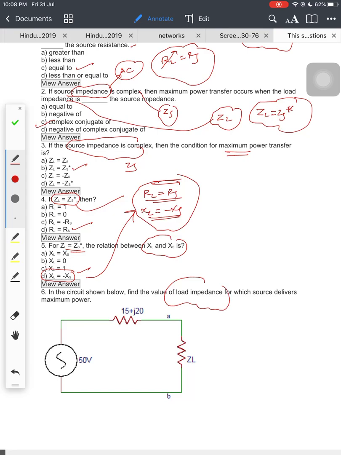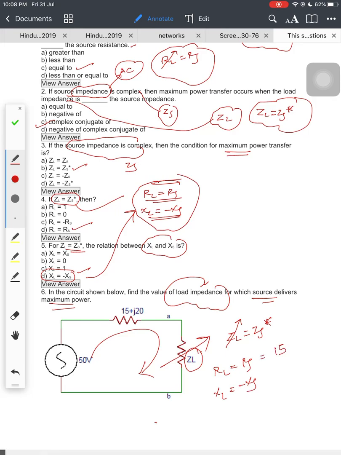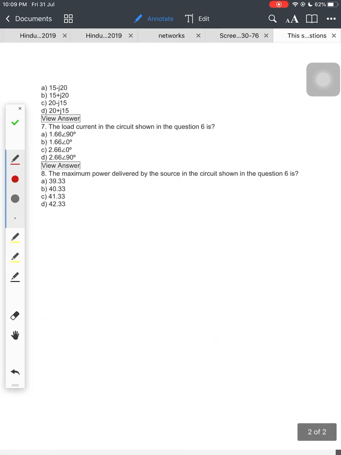For the circuit shown below, find the value of load impedance for which the source delivers maximum power. Find the value of load impedance means here the load is variable. So you should tell at what value of load impedance the source will deliver maximum power to the load. We know that if load is variable, then ZL is equal to ZS conjugate, means RL is equal to RS, XL is equal to minus XS. So load resistance is equal to 15, load reactance is equal to minus 20. So ZL is equal to 15 minus j20 is the answer. Answer is C.